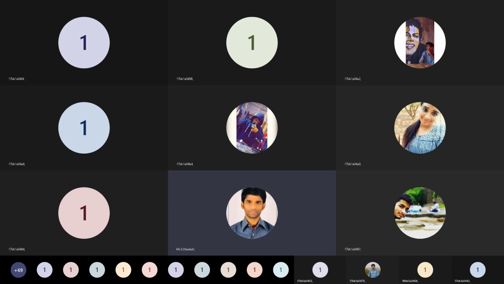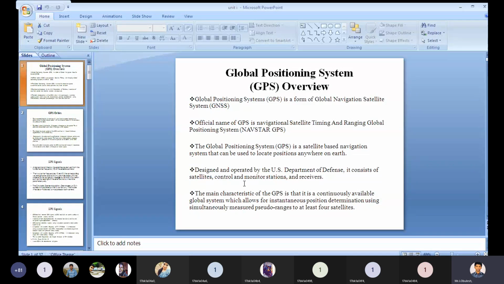Overview of GPS. Overview of Global Positioning System. Global Positioning System is a form of global navigation satellite system, GNSS.